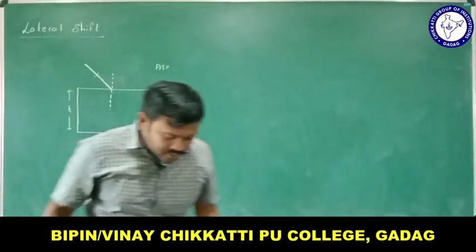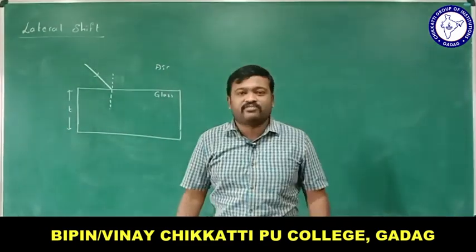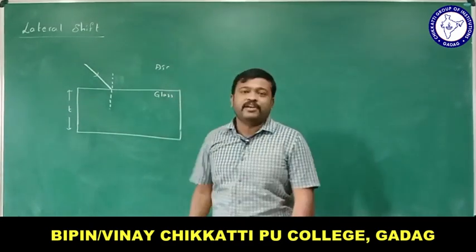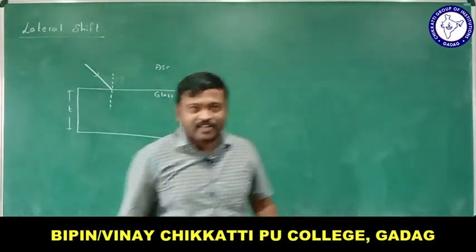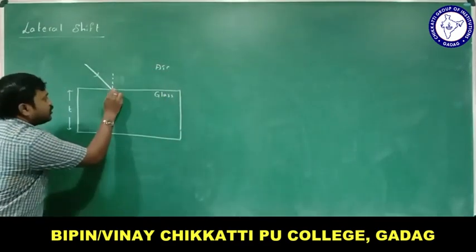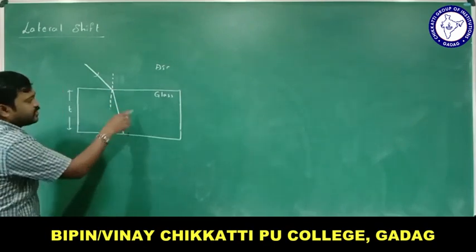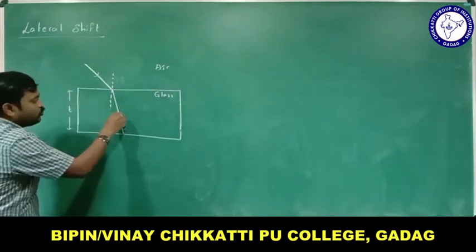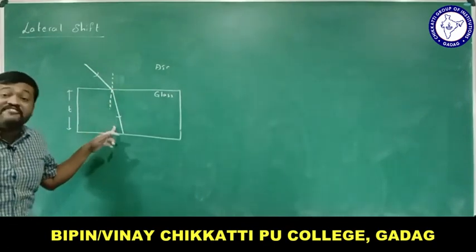Where does the ray of light move now? It is traveling from air to glass, which means it is traveling from a rarer medium to a denser medium. What happens to the speed? It decreases. If the speed decreases, it moves towards the normal. It moves towards the normal, and it travels in a straight line in this medium. And what is this ray called? It is called the refracted ray.